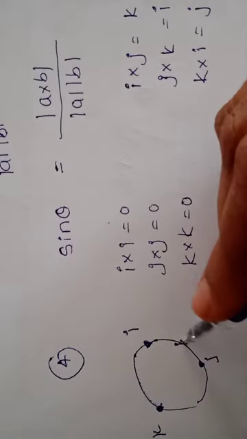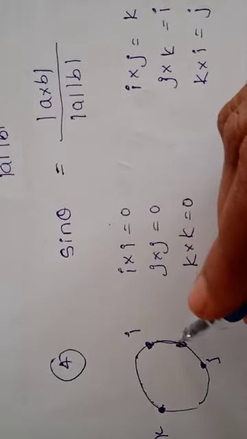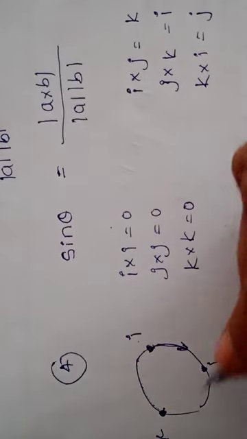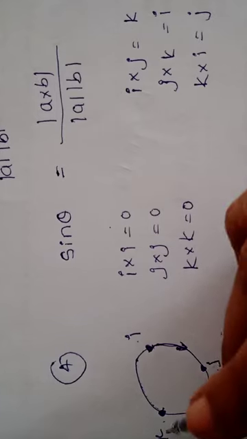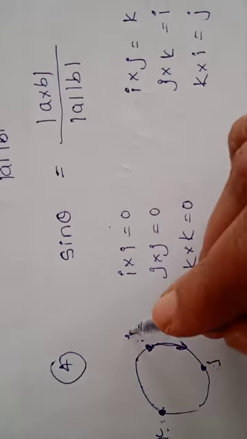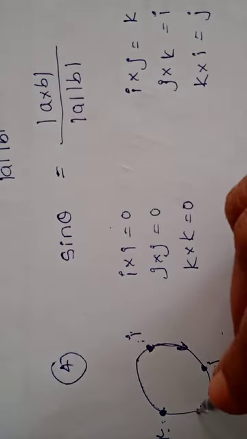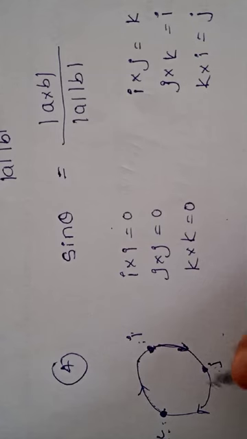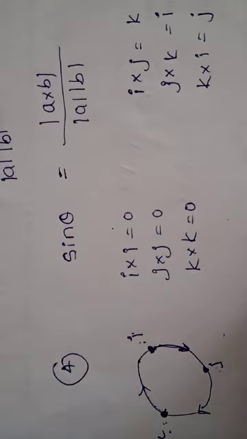I cross J, from I to J it is anticlockwise. I cross J is K. J cross K is I. K cross I is J. If we move in the anticlockwise direction, we will get the positive values.